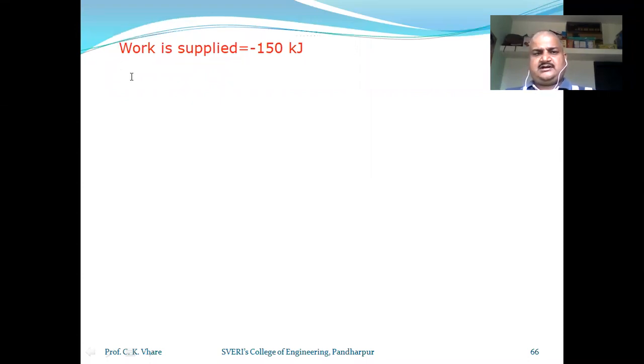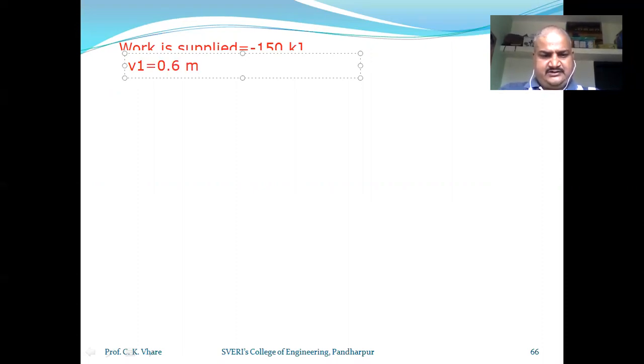Now Devkar ji, go ahead, second line. Initial volume is 0.6 meter cube. So initial volume is 0.6 meter cube, means can we write that V1 is equal to 0.6 meter cube. This is your initial volume, okay?